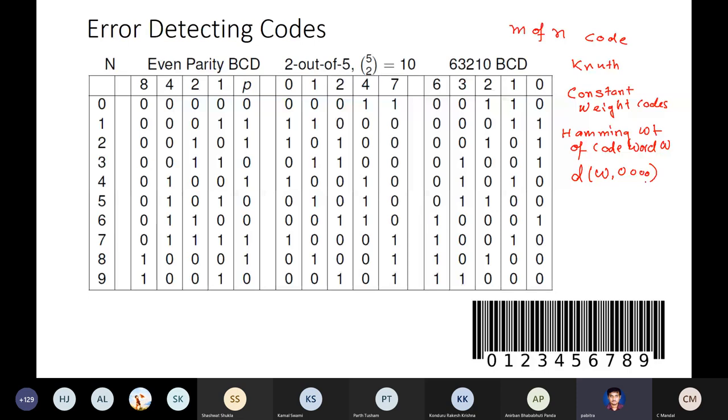Okay, so 2 of 5 code was used in early computers, and there is one place where it is still used. All of you, here is an example. This is an example of a barcode. In any product you buy in any shop, you will have this barcode. They have an optical scanner, and they read this. The coding is like this. You can see there are vertical white and black strips. The wider strip is 1, the narrow strip is 0. The black strips are considered.